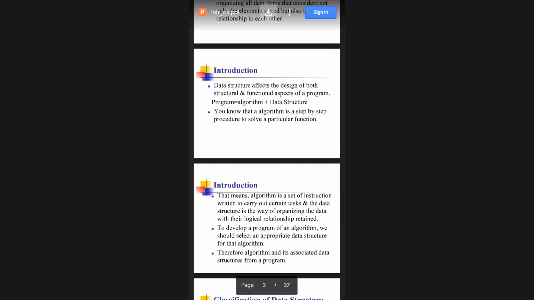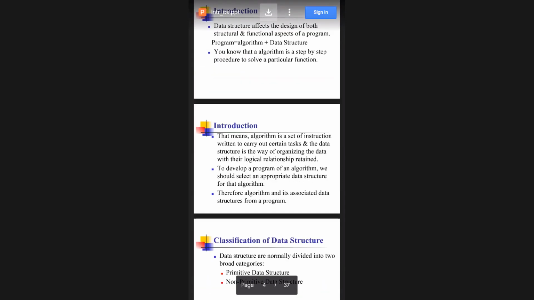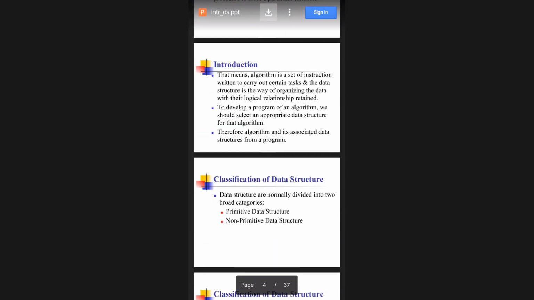When I come to in-depth, I told you what an algorithm is: it is a set of instructions. Why are we using this algorithm?